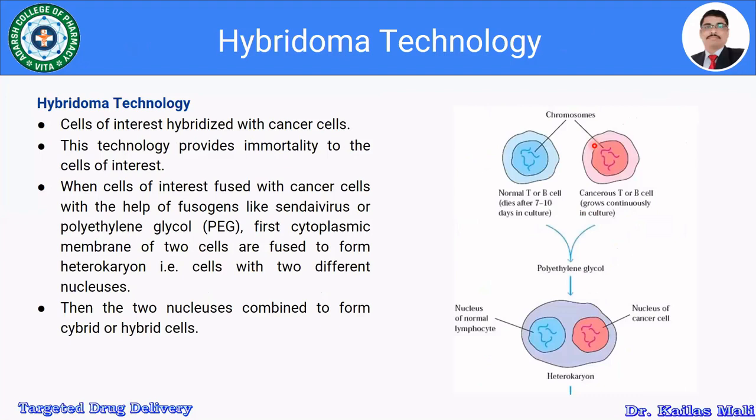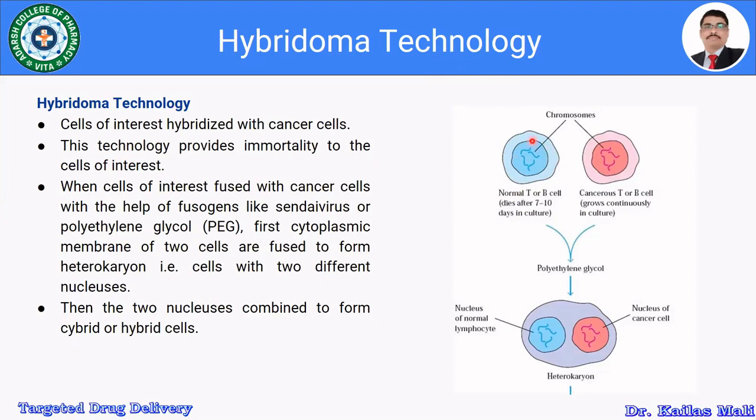Let us see the principle behind the hybridoma technology. Here this is the normal T cell or B cell, which dies after 7 to 10 days in culture. This is the cancerous cell. As I have said, in the hybridoma technology, the mouse is immunized with the antigen, and after a specific period of time, we separate the spleen and get the splenocytes, so we get these normal T or B cells.